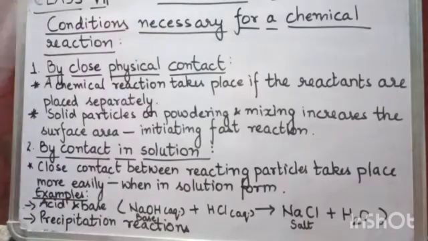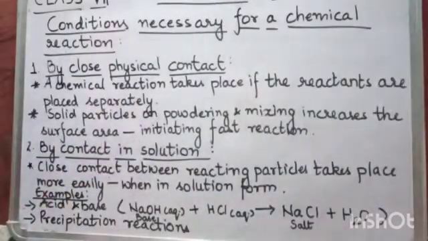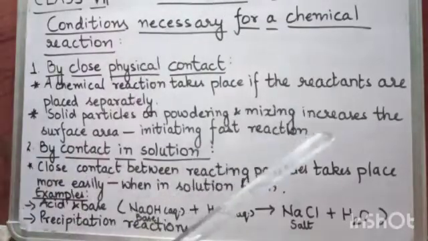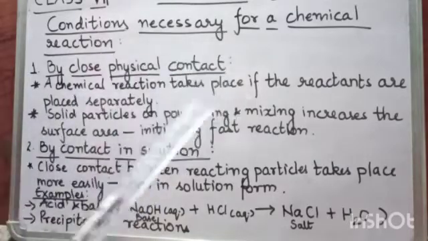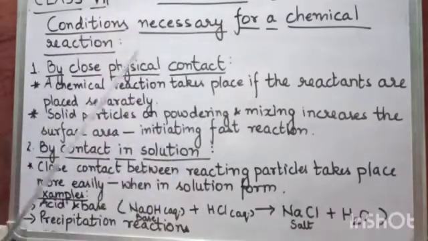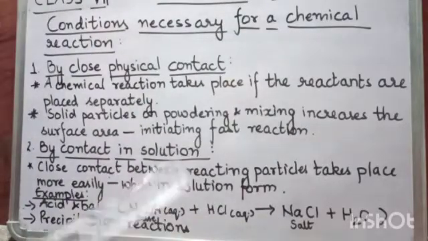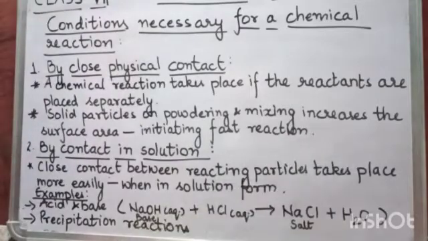If the reactants are placed separately, then they will not react. And the second thing is, if the reactants are in solid form, then they should be powdered, because if they are in powdered form, they will react more, or they will initiate a fast reaction. So this is about the physical contact.